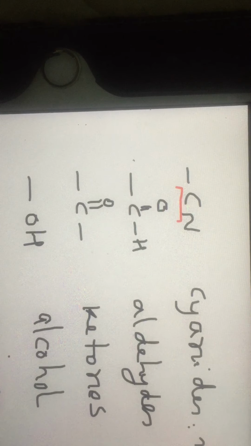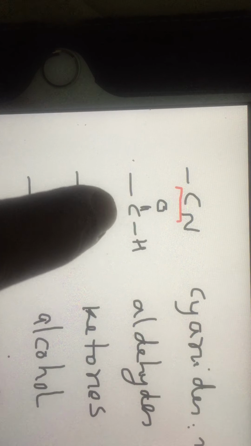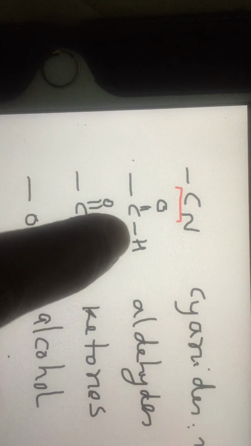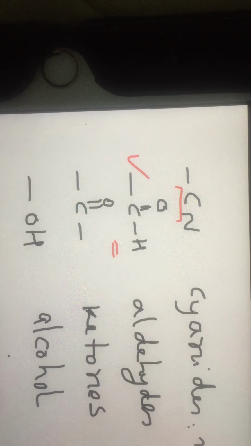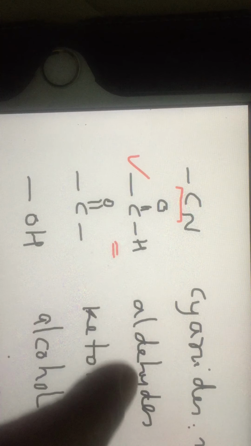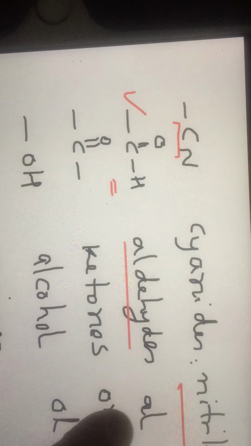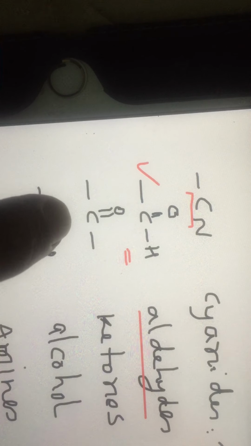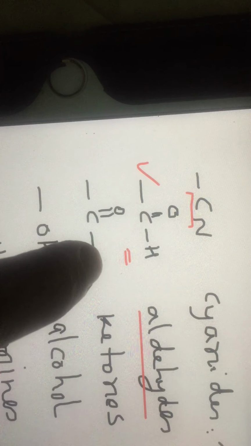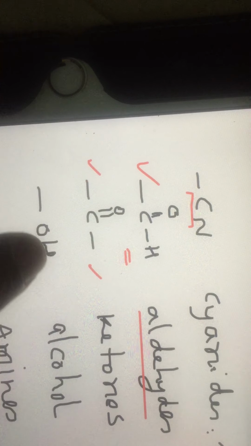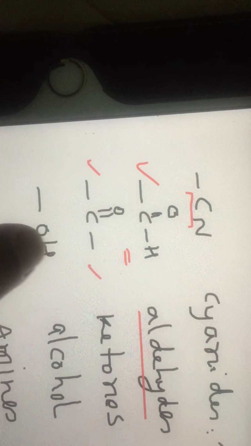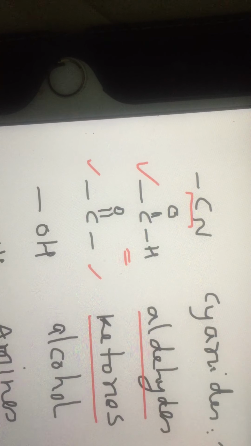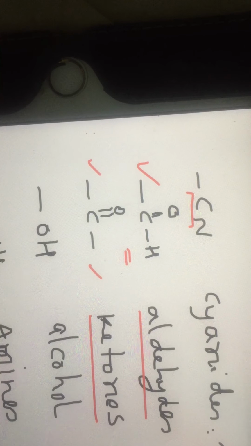And the next functional group, C double bond O, H. The carbon is sp2 hybridized, one side linked to hydrogen, the other side it can be linked to a carbon chain. Such a functional group is called an aldehyde. The name of an aldehyde ends with al. Similarly, if the C double bond O functional group is linked on this side to a carbon chain and on this side also to a carbon chain, there is no hydrogen as in the case of aldehydes. It is called a ketone. The name of a ketone ends with one. A very popular ketone is nail polish remover. What is it? We see later on.